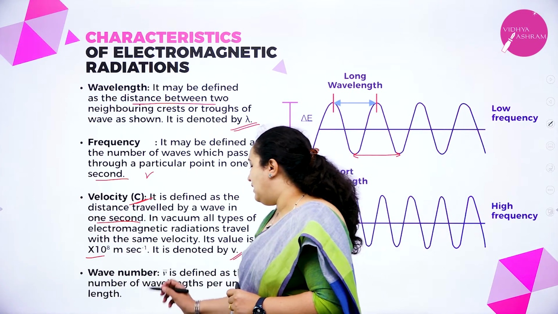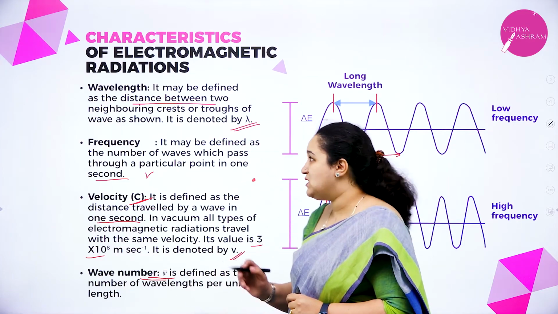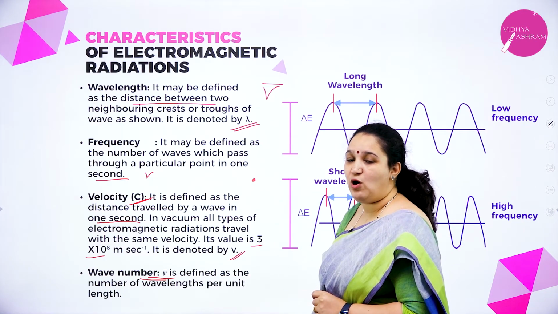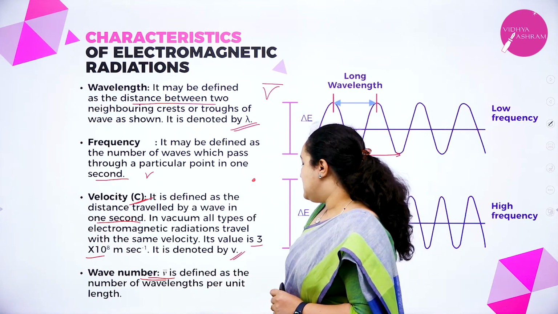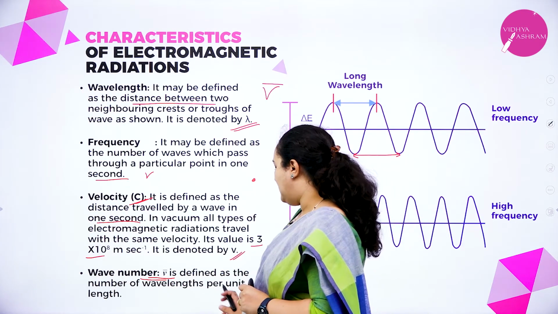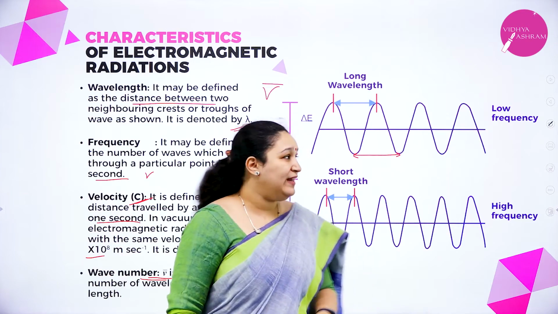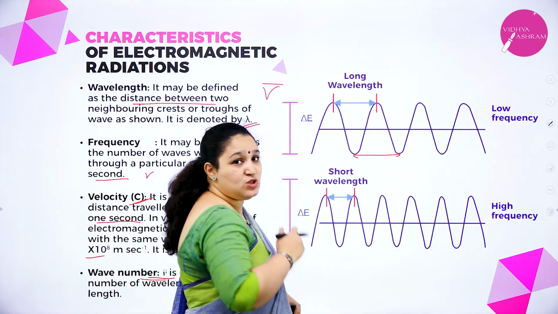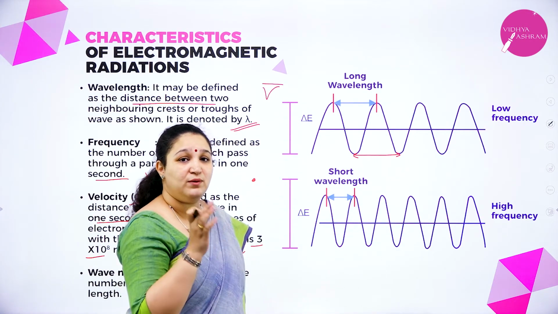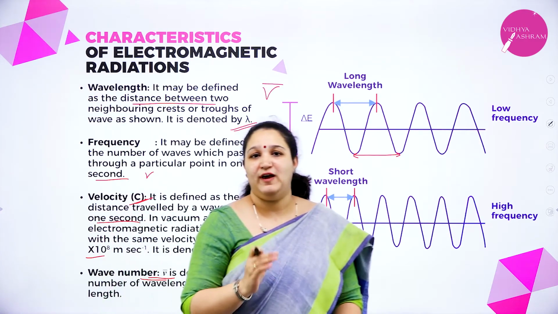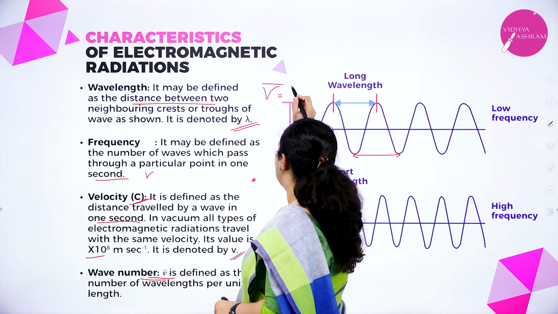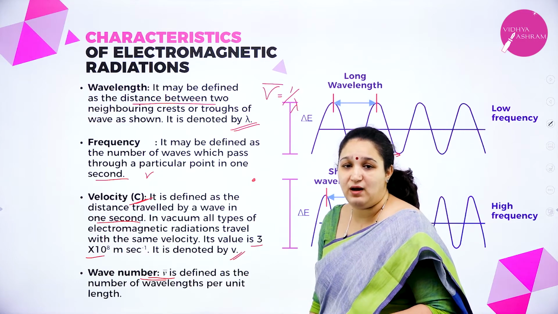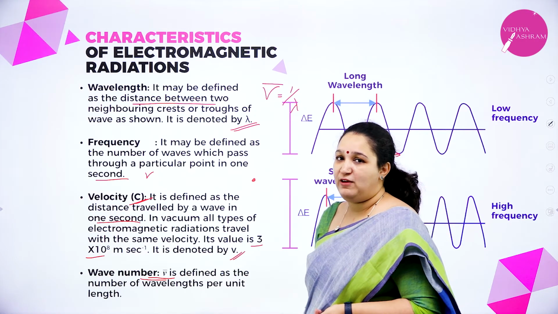Okay. Next we have the last, that is wave number, which is denoted as nu bar. We write nu and put a line over it. We call it nu bar. It is defined as the number of wavelengths per unit length. If this is a unit length, how many wavelengths? 1, 2. 2 wavelengths are there. Similarly, how many wavelengths are there in a unit length? That is called wave number. Wave number is also the reciprocal of wavelength. Nu bar is equal to 1 by lambda. Okay, so that is the formula for wave number.